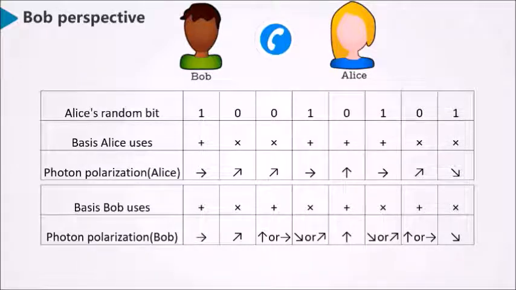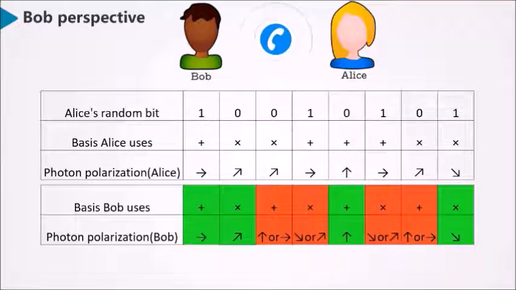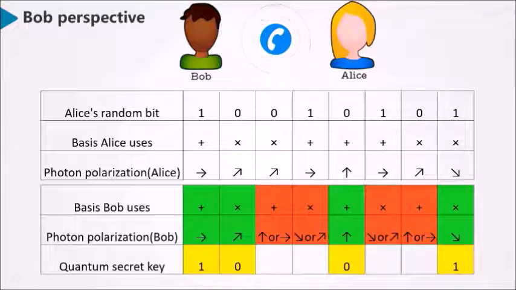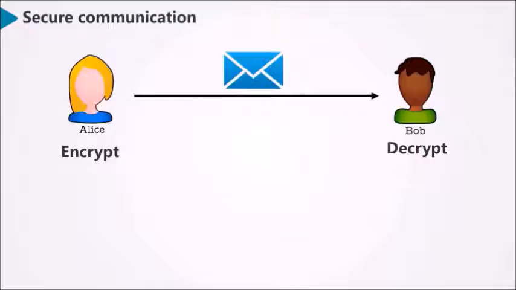he communicates with Alice on a public channel. Alice broadcasts the basis for each photon, and Bob compares each basis he used. They both discard the bits where Bob used a different basis, which is 50% on average, and leave the other 50% of bits as a secret key. Alice now can send the actual encrypted message through a traditional channel, and Bob can use the quantum key to decrypt it.